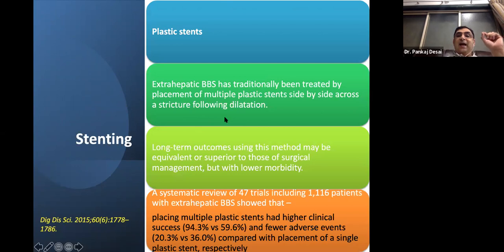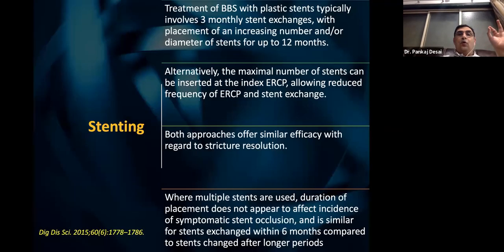Plastic stents: extrahepatic strictures have traditionally been treated with multiple plastic stents. Long-term outcomes of this may be equivalent or superior to the surgical management. So a systematic review of 47 trials, including 1,116 patients, showed that multiple plastic stents had a higher clinical success, 94.3 versus 60% using a single stent, and fewer adverse events when compared to a single stent. So multiple plastic stents is the way to go.